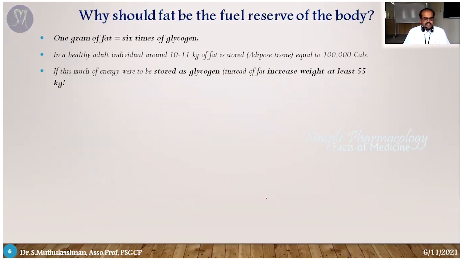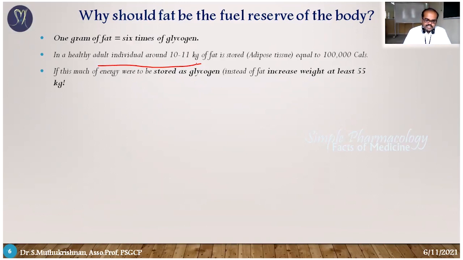For example, we can compare with a normal healthy adult. A normal healthy adult has around 10 to 11 kg of fat stored in the body, which is equal to 15 to 20% of total body weight. That amount of fat is equal to 1 lakh calories. For our normal life, our basal metabolic process and regular activities, we need just 3000 kilocalories per day. Here our body fat is equal to 1 lakh calories.